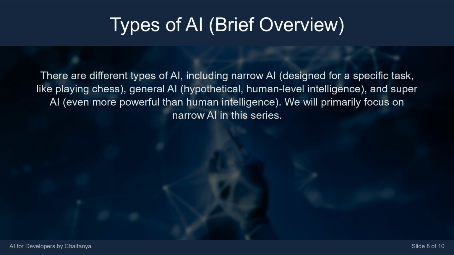There are different types of AI, including narrow AI, designed for a specific task, like playing chess, general AI, hypothetical, human-level intelligence, and super AI, even more powerful than human intelligence. We will primarily focus on narrow AI in this series.